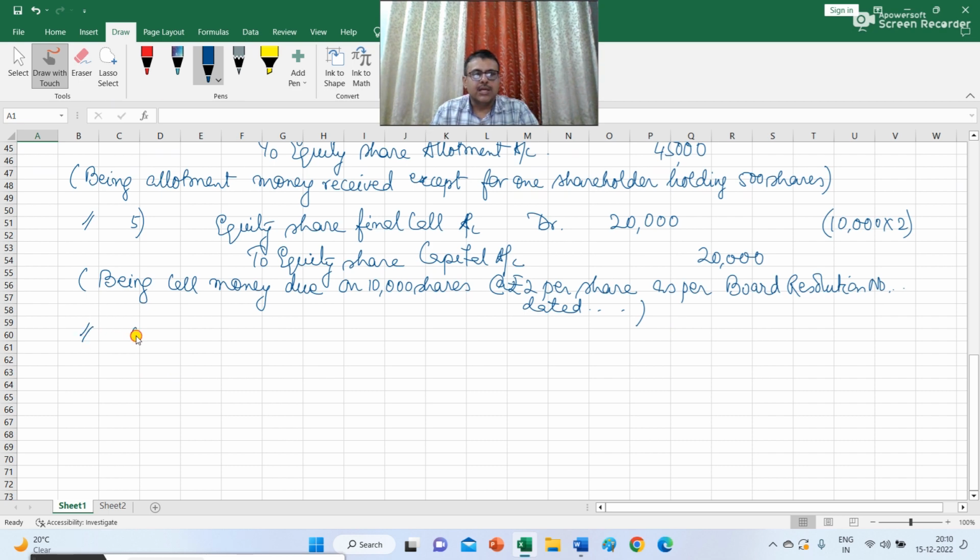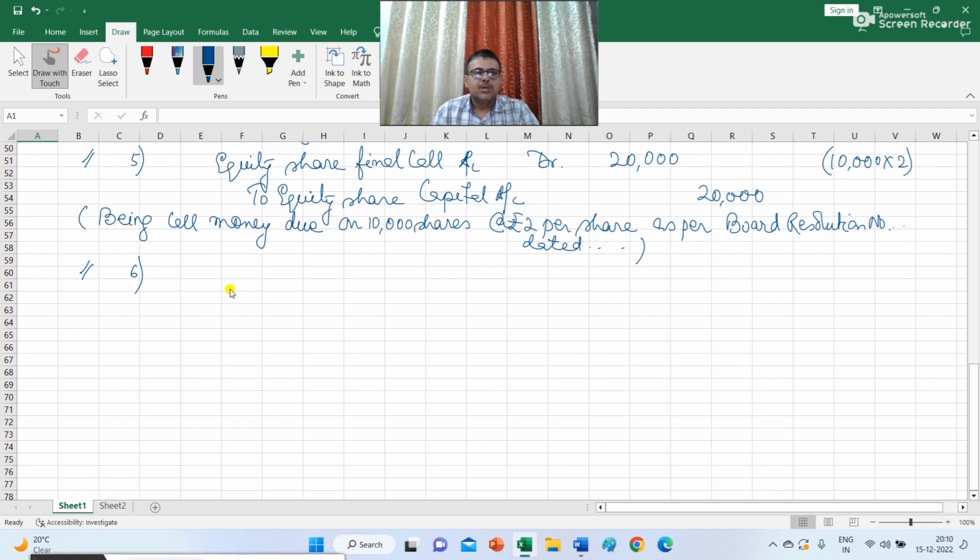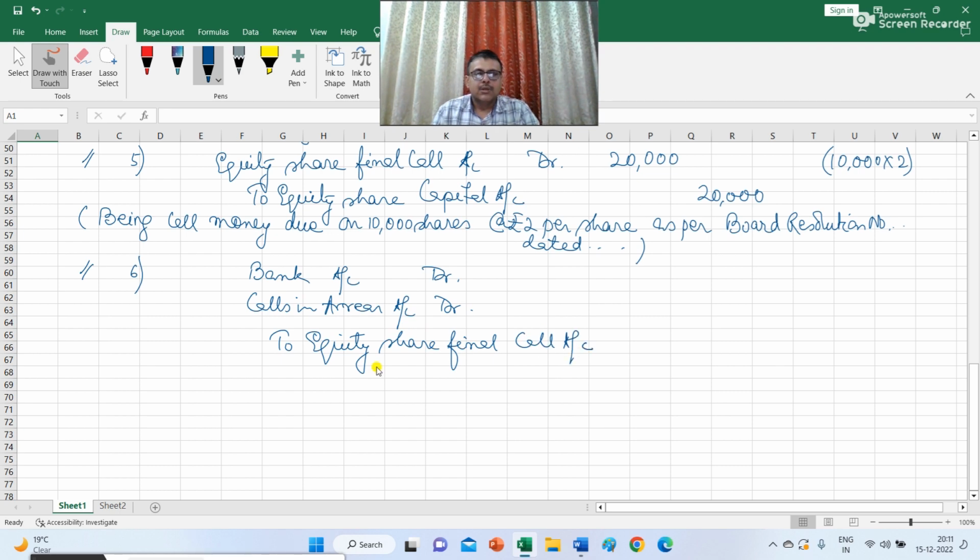Now the sixth journal entry is regarding the money that was collected on the final call. So the journal entry is bank account debit, calls in arrear account debit to equity share final call account. So first we will credit the amount to equity share final call account for rupees 20,000.